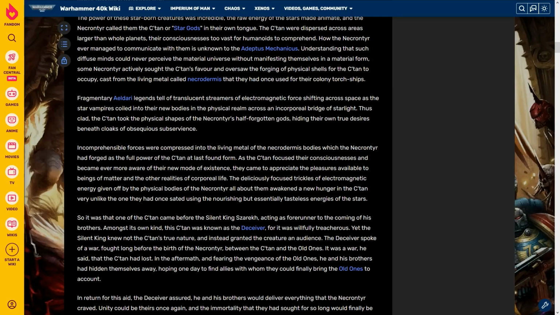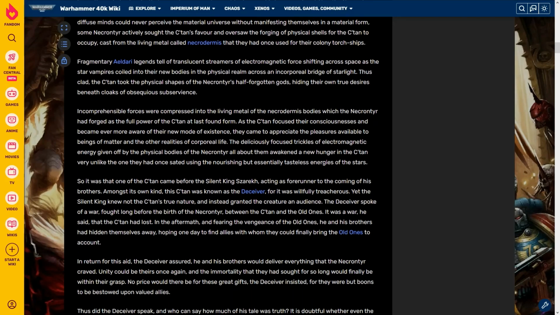Fragmentary Aldari legends tell of translucent streamers of electromagnetic force shifting across space as the star vampires coiled into their new bodies in the physical realm across an incorporeal bridge of starlight. Thus clad, the Satan took the physical shapes of the Necrontyr's half-forgotten gods, hiding their own true desires beneath cloaks of obsequious subservience.